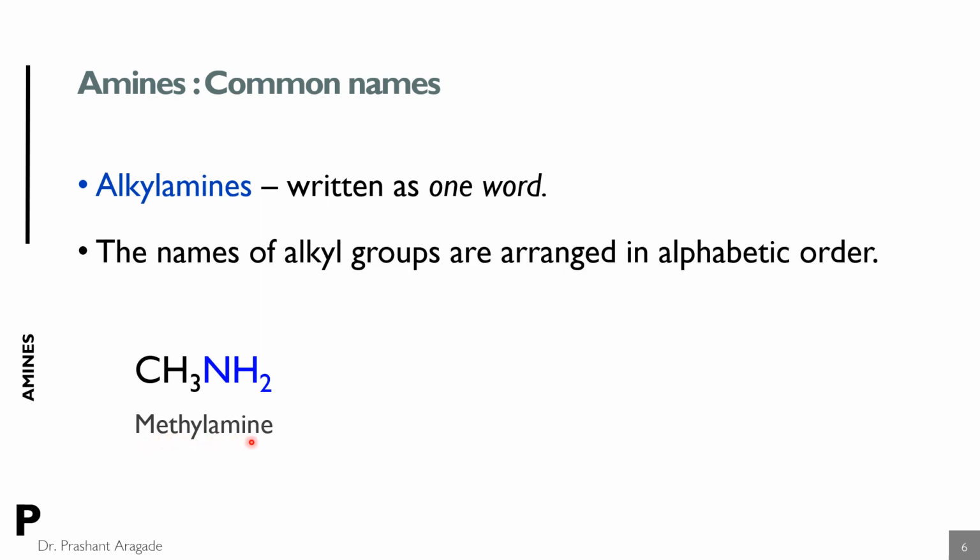But sometimes two different alkyl groups are attached to the amine group. That time you have to arrange the alkyl groups as per their alphabets. So in that example, methyl and ethyl are attached to the nitrogen atom. So you have to arrange the alkyl groups according to the alphabet. So the name of this compound is ethyl methylamine.